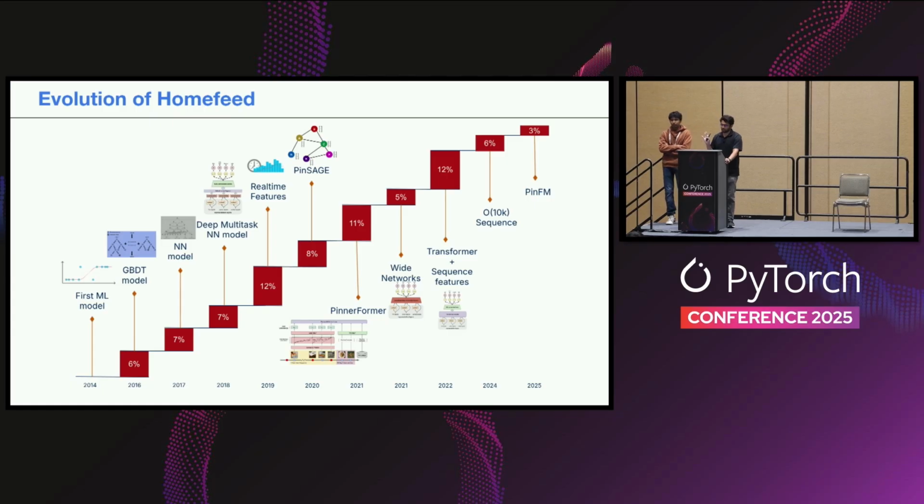Just a quick segue into the history of how this model evolved. The graph that you see here, every column represents the engagement volume increases. And as you can see, we started very early on in 2016 with tree-based models and so on. And then roughly around the middle, which is 2019, 2020, is when we moved to PyTorch. And so all of the remaining compounding wins that you see from the middle are basically all coming from the PyTorch ecosystem with CudaGraphs and GPU-based inference and so on. And in the recent past, we have actually scaled this quite a bit. We have started leveraging transformer-based models even for recommender systems. So we'll talk a little bit more about that in the next slides.